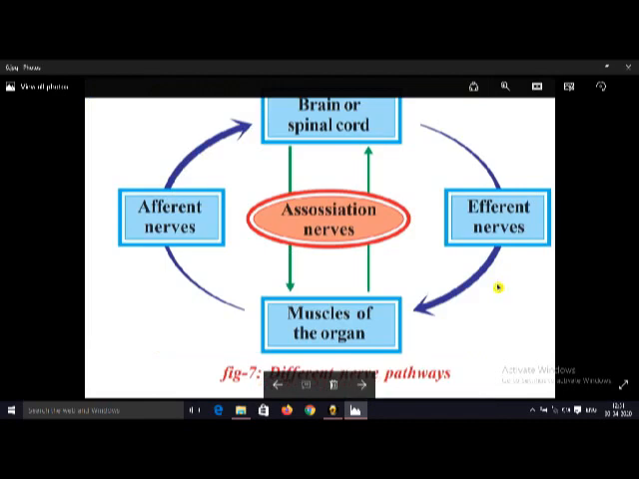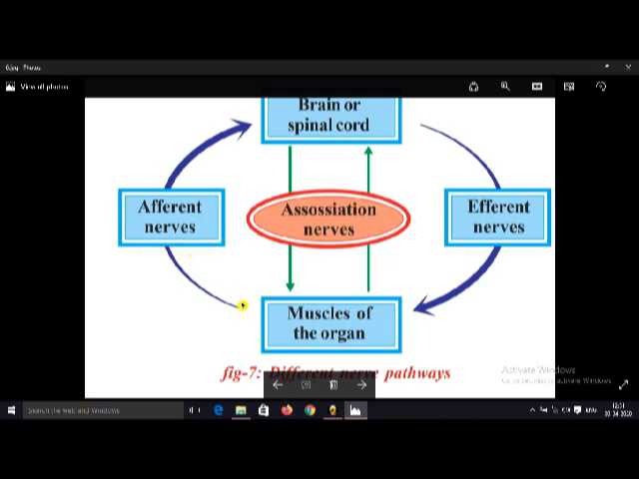And here, types of neurons. In our body there are mainly three types of nerves. One type of nerves are called afferent nerves, and the second type are called efferent nerves. The third type of nerves are called association nerves. First, afferent nerves, they are also called sensory nerves.